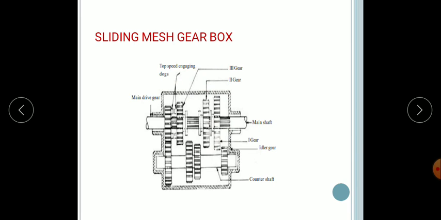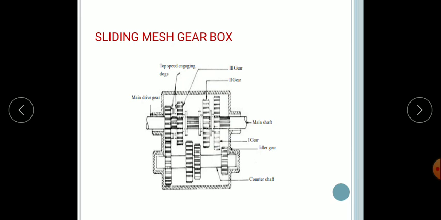For meshing the pinion with the mating gears on the lay shaft, the pinions slide along the spline. When the main shaft is driven from the lay shaft, the gear reduction is provided by the first pair of gears, which are always in mesh.